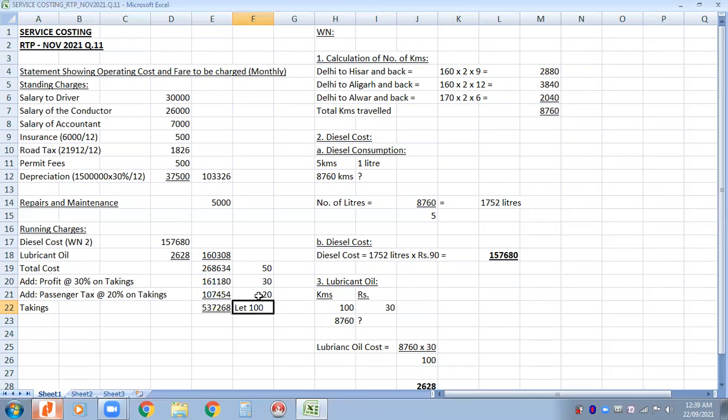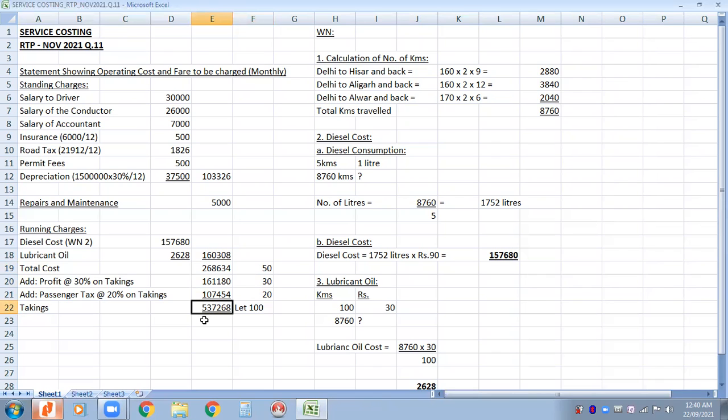Assume this as 100. This will become 20. This will become 30. These three totals have to be 100. If these two are 50, it has to be 50. And we know this figure because we have reached up to here. So that is what is done. But that is not the final answer. That is the total sales.